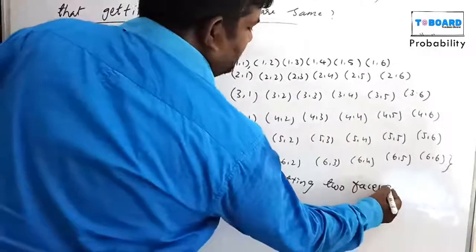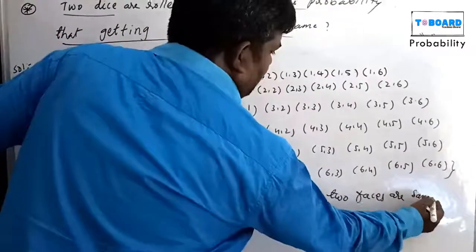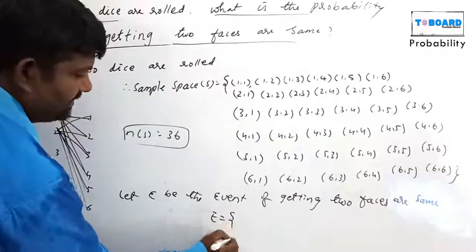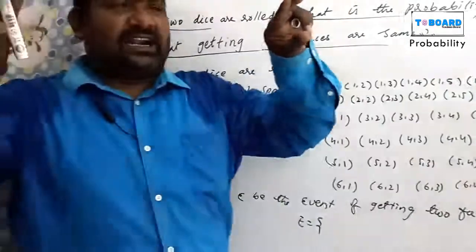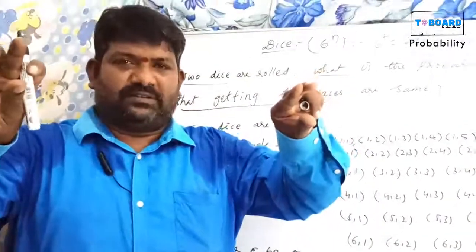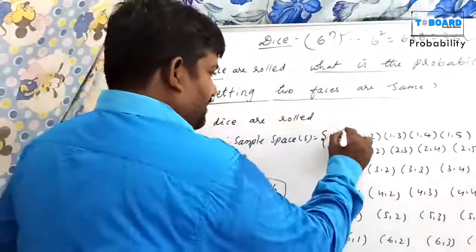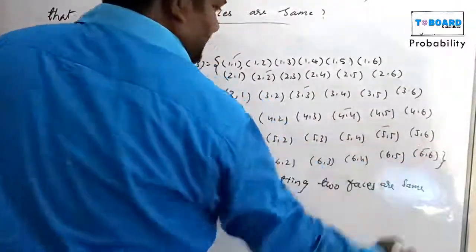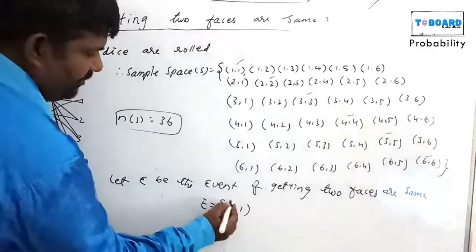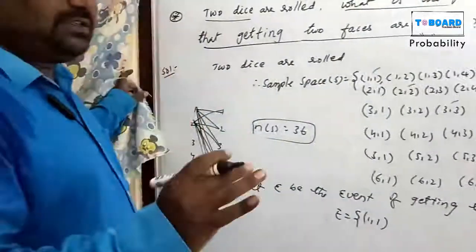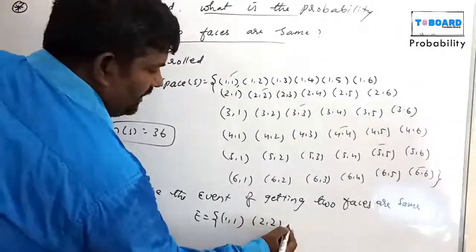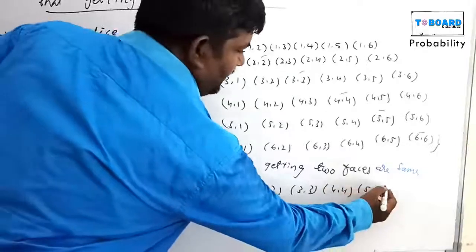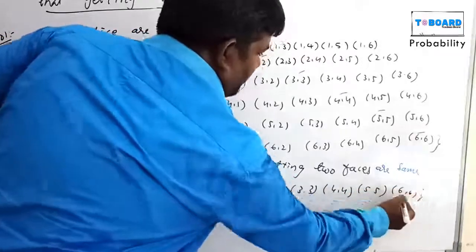Two faces are same means the first die and second die show the same face. That is 1,1; 2,2; 3,3; 4,4; 5,5; 6,6.